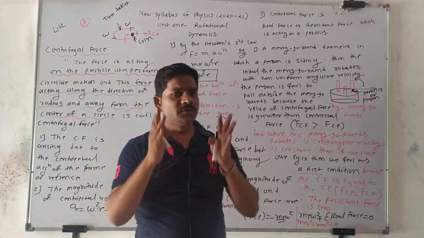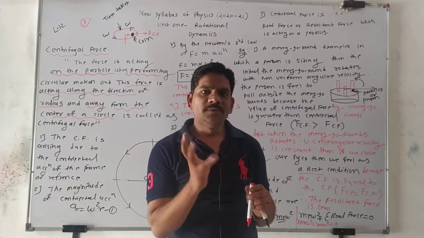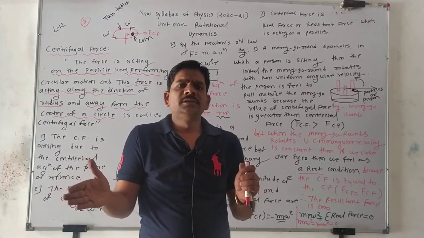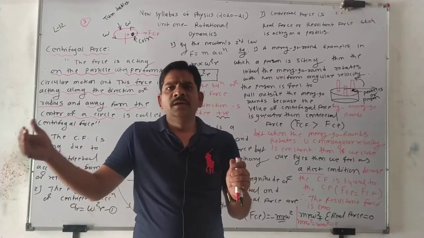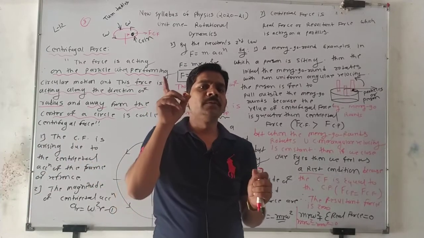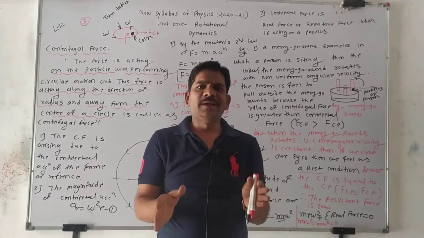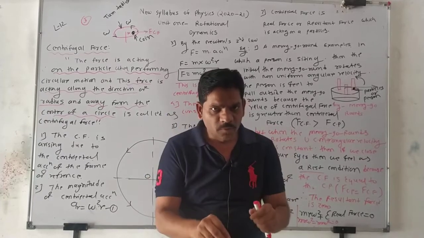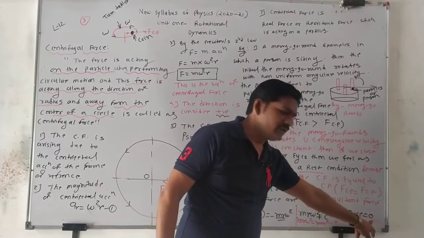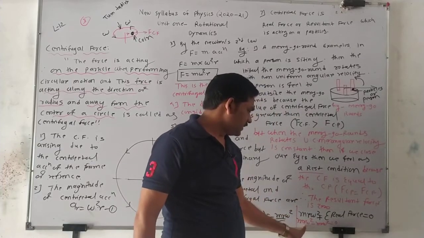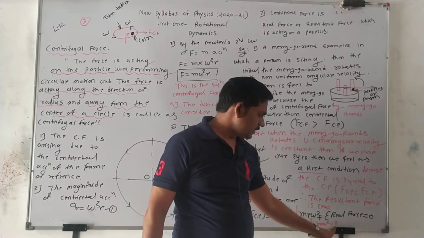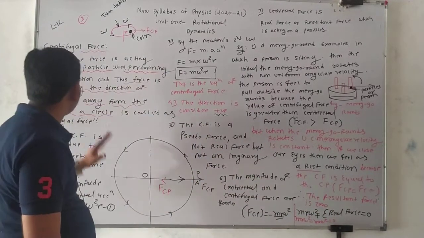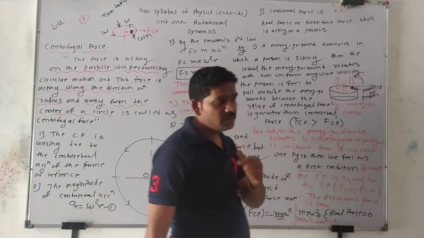You can do this experiment at your home with the example of the turntable. Place the coin and observe that it moves from its initial position to a different position. Why does it move? Because of the centrifugal force. Then after some time it is balanced. Why balanced? At that time the resultant force and centrifugal force are the same, and the magnitude is 0. That time m r omega square minus m r omega square is equal to 0. This is the simple explanation of centrifugal force, boys.